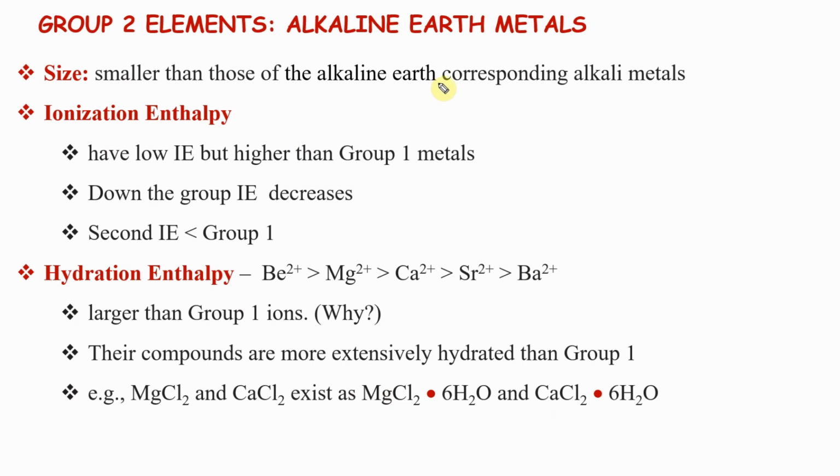Size is smaller than those of alkali metals. We know Z effective. Going left to right, it increases. The ionization energy trend we have all seen before. We have seen hydration energy. These are larger than group 1 ions, hydration energy. Why? More charge. So, higher. Their compounds are more extensively hydrated because of higher hydration enthalpy.